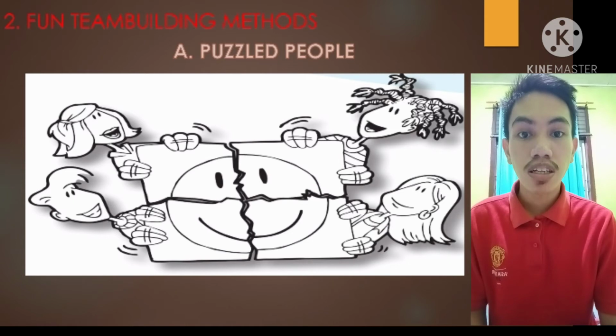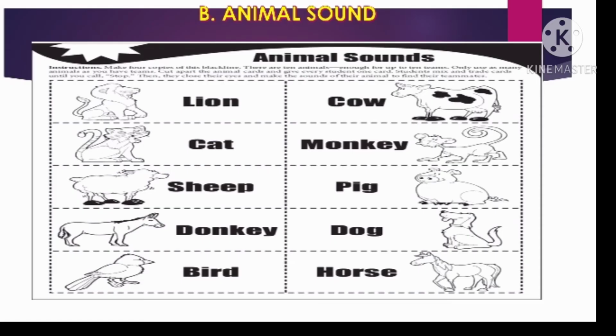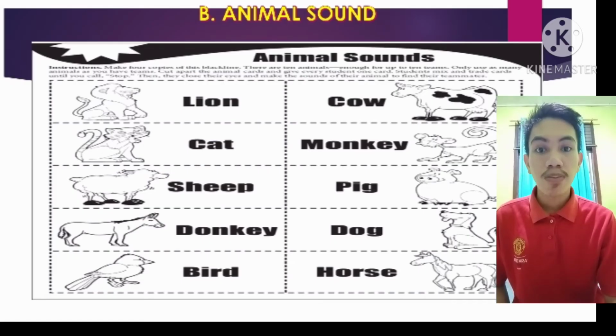And phantom building method, which consists of two. The first is the puzzle method, where students are given a puzzle and match them. It will be a determiner for them as a group. The second is animal sound, the method where students are given animal cards, they close their eyes and make the animal sound based on their cards. They match the sound to determine which team they will be.